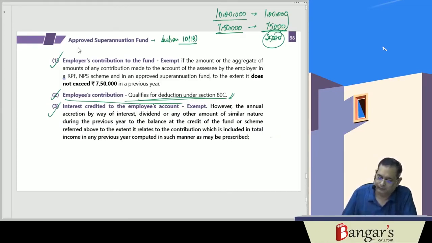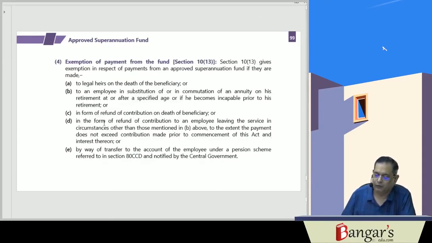Then when we subsequently receive any payment from the superannuation fund, exemption has been provided under section 10(13). So section 10(13) basically grants exemption when payment is received from the superannuation fund.